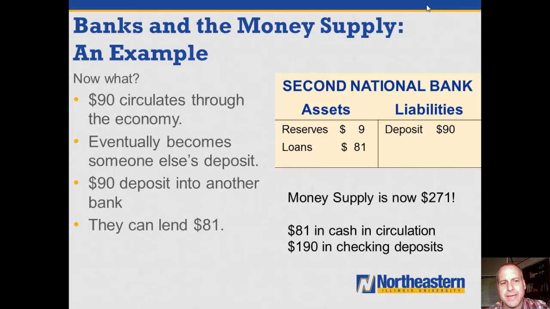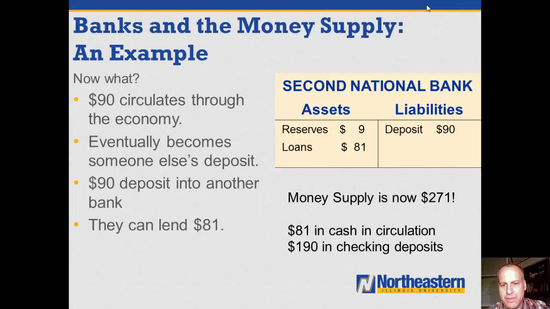So what happens next? Next, the $90 circulates its way through the economy and eventually becomes somebody else's deposit. The person who wanted to borrow the $90 buys something with it, and the person who receives the $90 can then put it in their checking account. So in a second bank, Second National Bank we call it here, we have a $90 deposit. The $90 deposited into a bank can turn into $81 in loans. Second National Bank has to keep $9 in the safe, but can lend out $81.